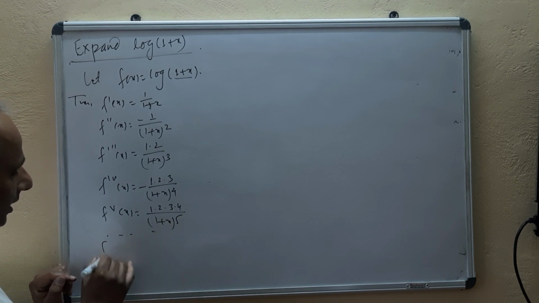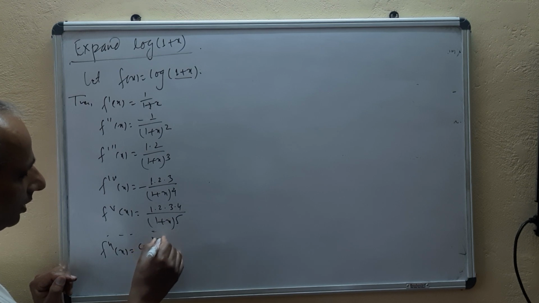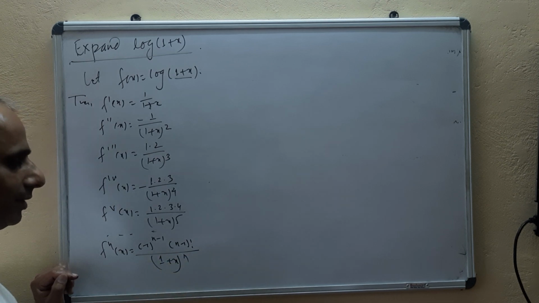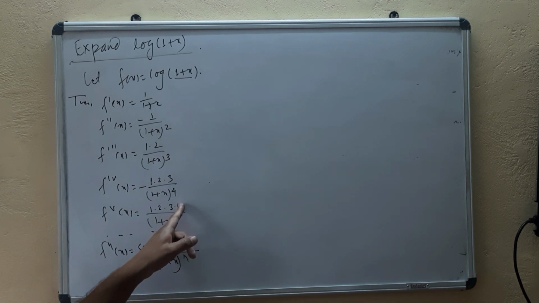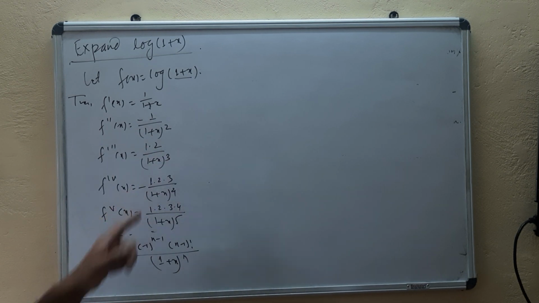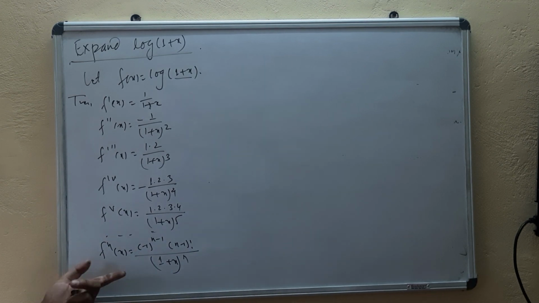So we'll get f^n(x) equal to (minus 1) to the power n minus 1, (n minus 1) factorial upon (1 plus x) whole power n. Because if you see here 5, then here is 4 factorial; here 4, here 3 factorial; here 3, here 2 factorial. And the sign, negative 1 to the power n minus 1, we will be using here. Okay, we found f^n(x) also.